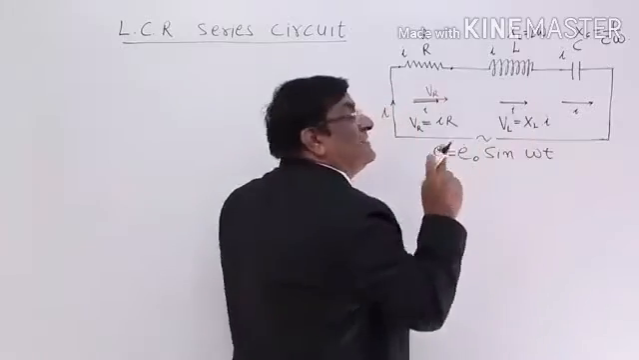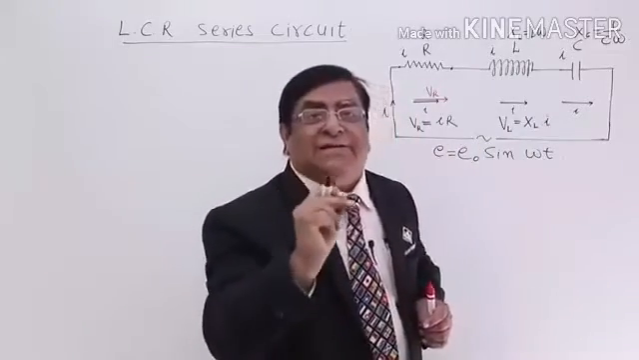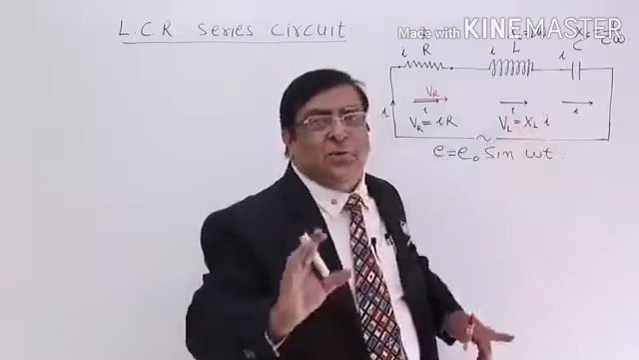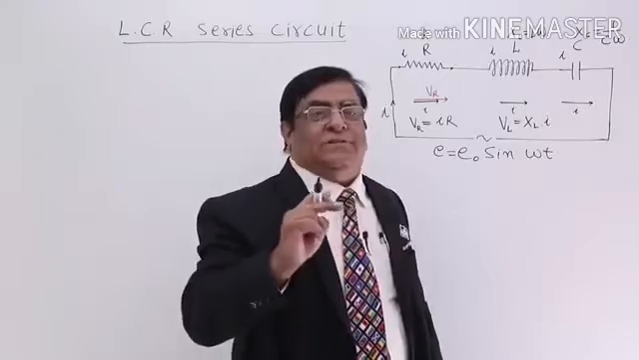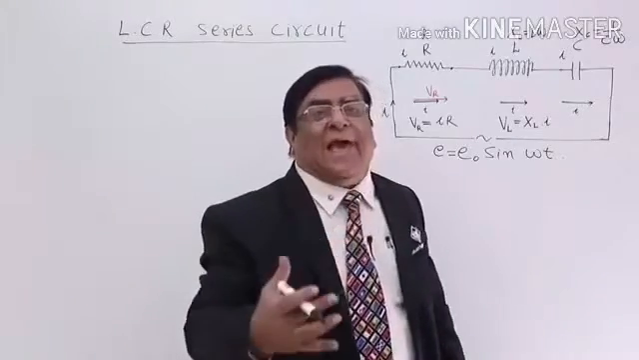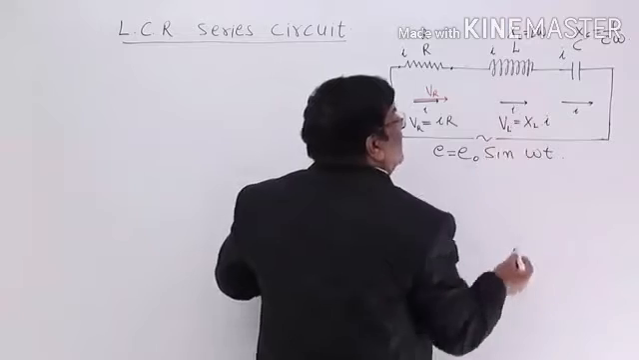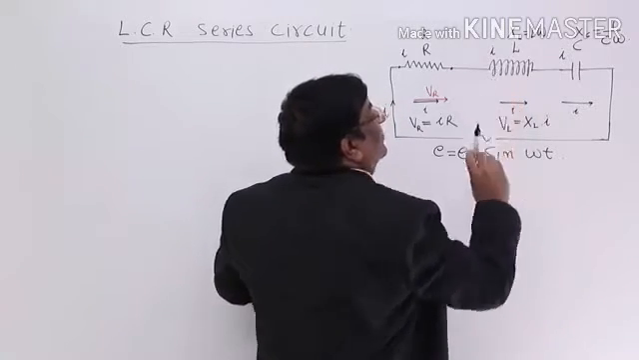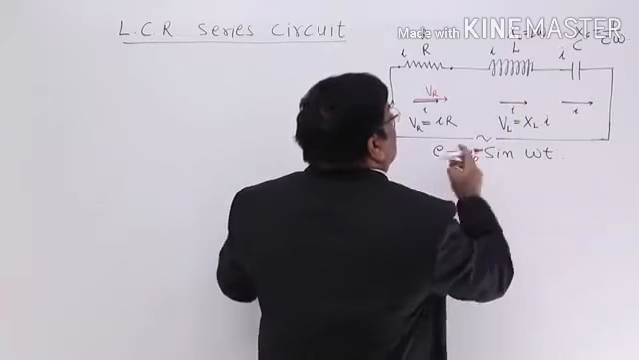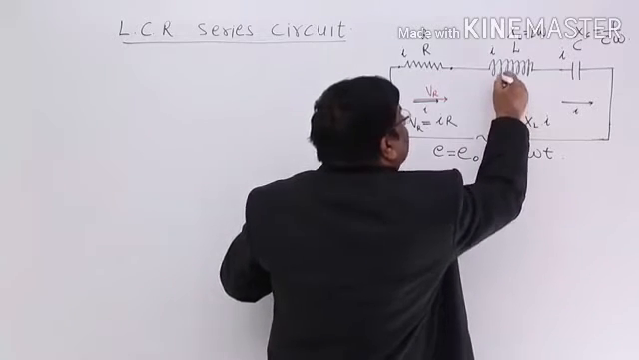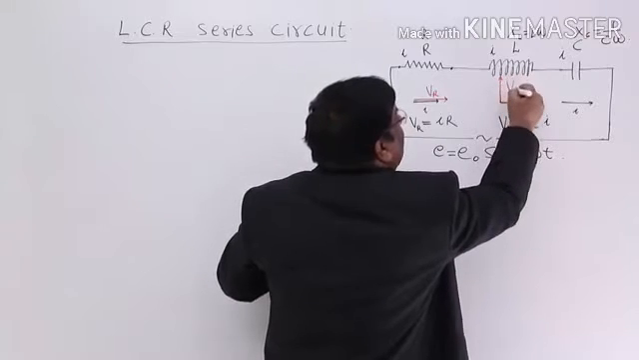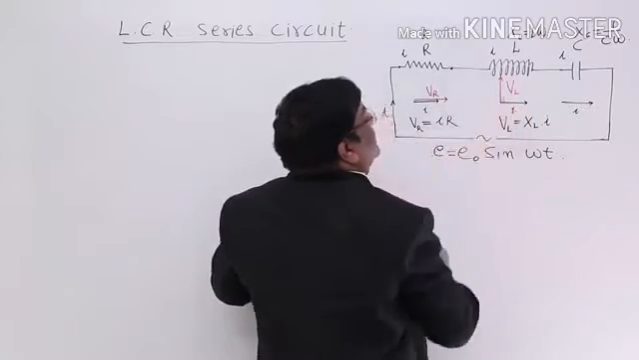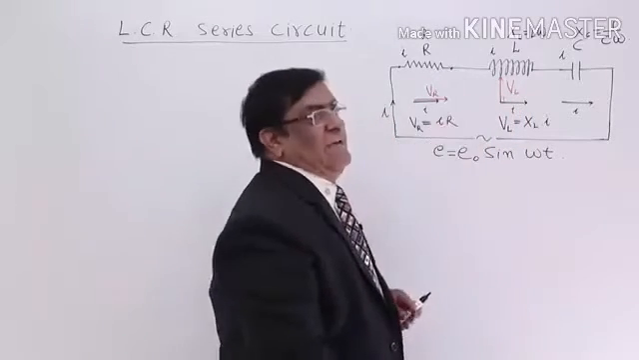What is its phase? Is it in the same phase? Answer is no. In the inductor, V always leads and I always lags. So, I is lagging, V is leading, V should be here. How much angle? Pi by 2, that is 90 degrees. This is VL, which is equal to XL times I, and the phase difference is Pi by 2.